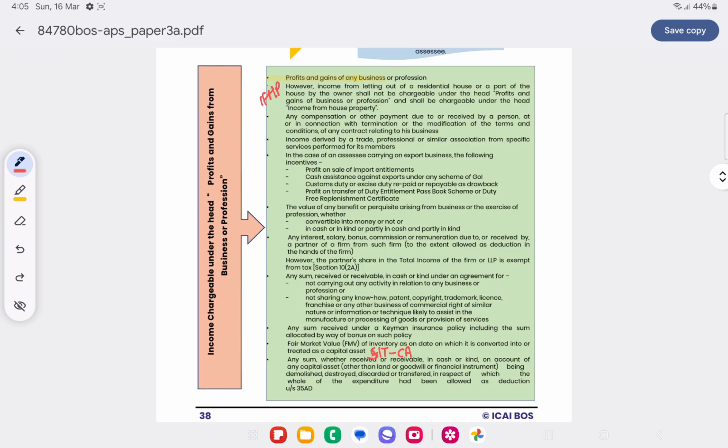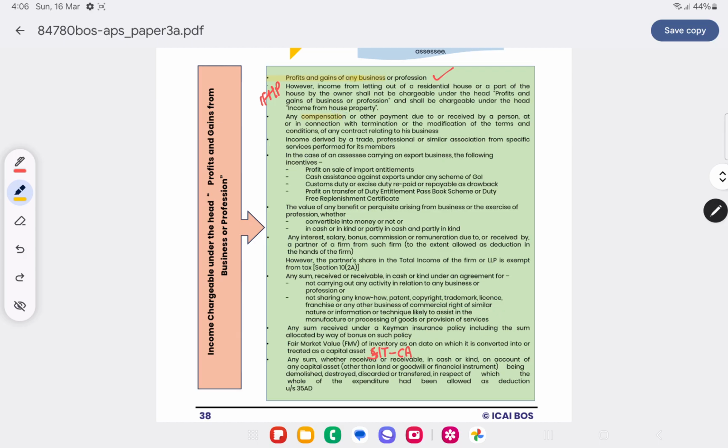Now, what all comes under the head profits and gains from business and profession? First is the normal point. Profits and gains of any business or profession will come under this head. Income from house property, the rent we are receiving, will go to income from house property and will not be covered here. Suppose any contract is altered, terminated or modified, and because of that we are receiving any compensation, then such income will be taxable under the head PGBP.